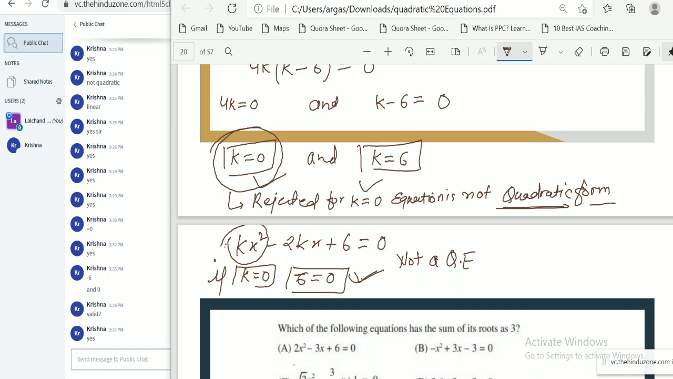Okay, you have to verify every time, if you get multiple answers, whether these answers are valid or not. Because if you put k equal to 6 here, then there is no problem. The condition we have written whenever we define a quadratic equation, ax square plus bx plus c equal to 0, is a is not equal to 0. It cannot be 0. You have to remember this point always.